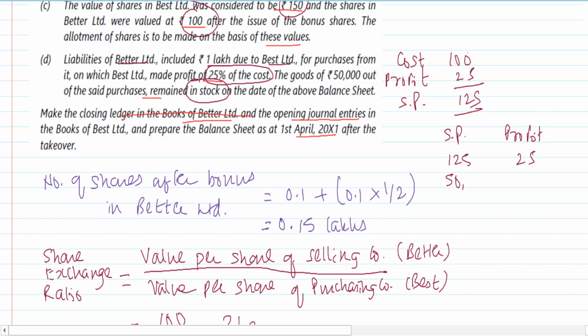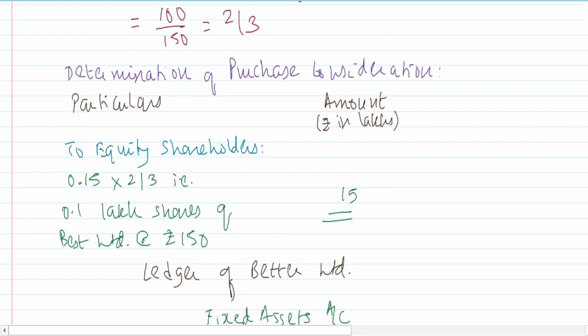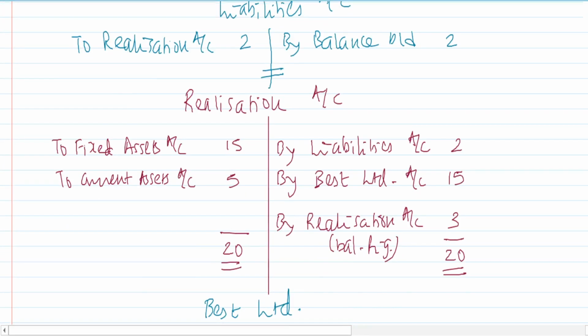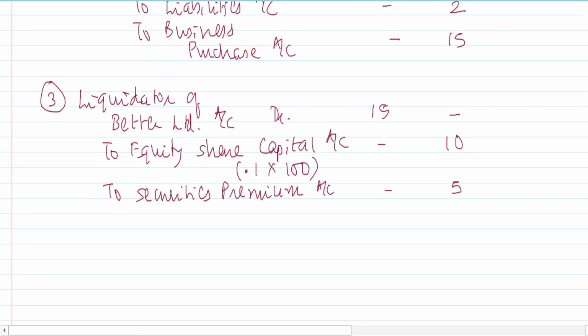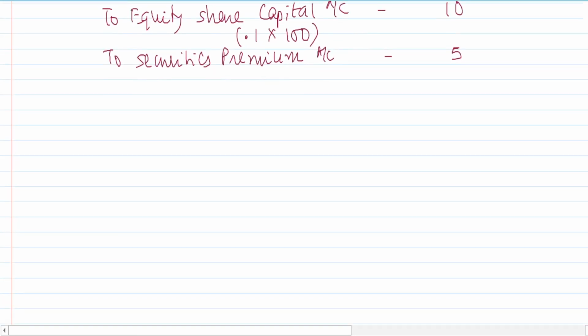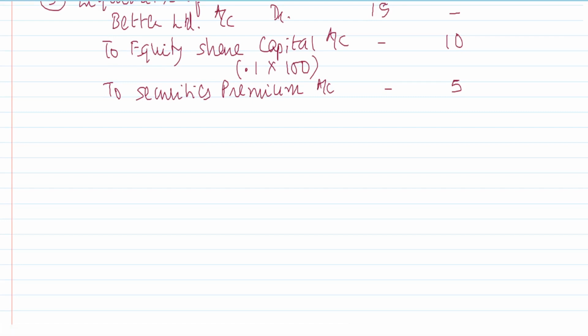Then if the selling price is 50,000, how much is the profit? So 50,000 is to be multiplied by 25 by 125. Actually, we will take 0.5 because figures are to be expressed in lakhs of rupees. So let's complete this portion of our ledger. Just take care of the current assets and the current liabilities.